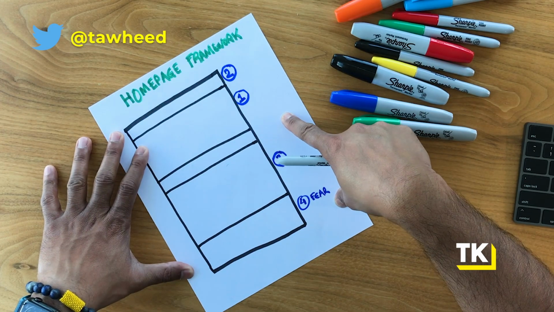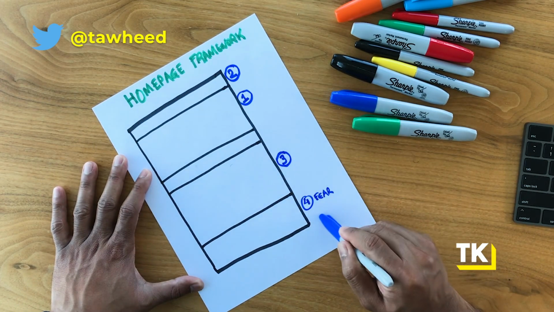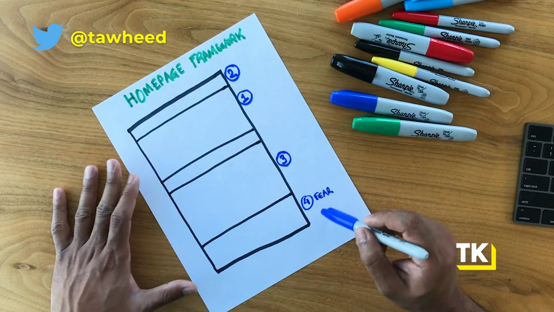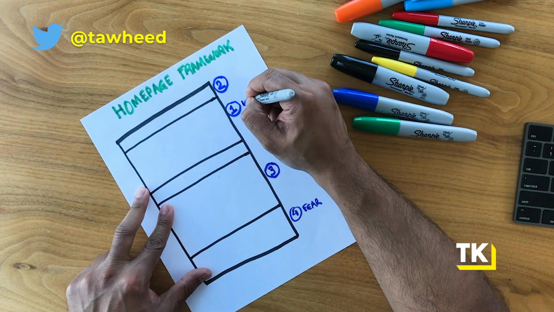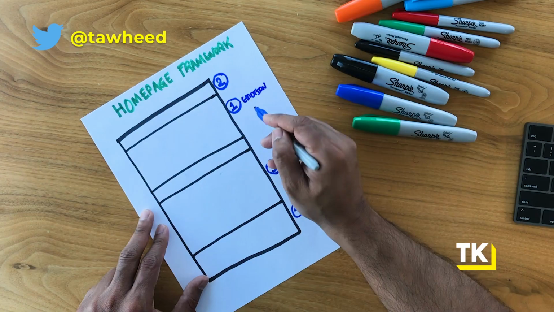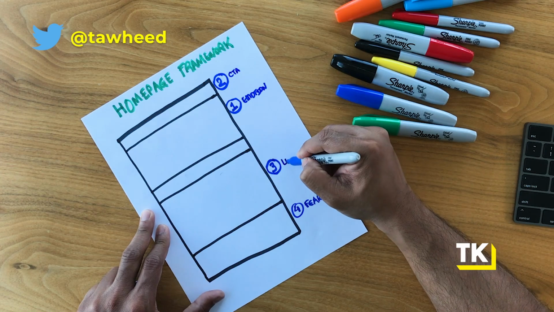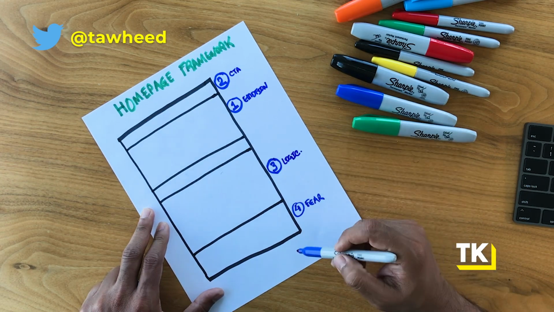Let's go into principle number 1. So this is the homepage framework that I'm gonna walk you through. There are literally the 3 core principles plus a 4th bonus one, fear, and I'll get to that. The first thing you absolutely have to nail is understanding how a homepage is structured. A homepage is structured essentially around emotion over here, and I learned this from a guy named Russell Brunson, who's a brilliant marketer, and more, really. Emotion over here, CTA, call to action, over here, logic over here, and fear over here.